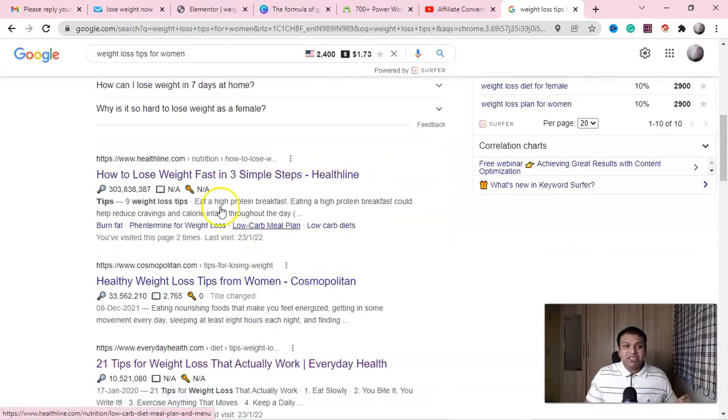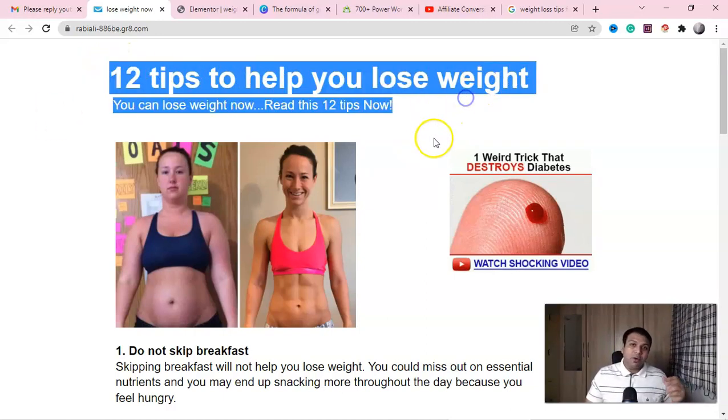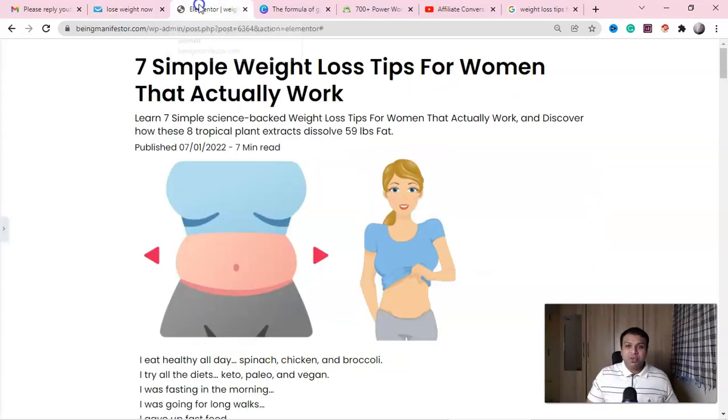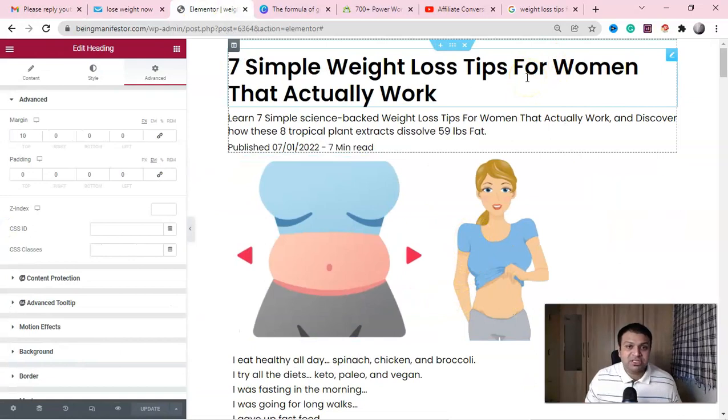So the question is guys, what is there in your landing page that makes them read your landing page? What is the difference? All of that you have to show in your headline. The headline is a hook guys. Now how can you make the changes here? So here you can see this is my headline, and have a look at this. 7 simple weight loss tips for women that actually work.